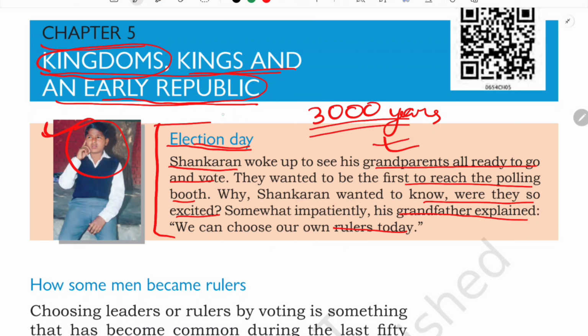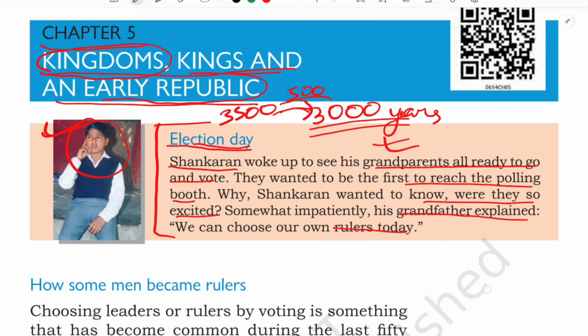In the previous chapter we studied about 3500 years ago. So here there is a gap, we are studying this chapter after a gap of 500 years. Within this 500 years there have been so many changes, isn't it? Even within 10 years we witness so many changes. So here we are going to witness what changes and transitions there have been. The first transition that we are going to see is about choosing the leaders, and how a king becomes the king of a particular kingdom. Now they started having kingdoms, from small villages and small clans.